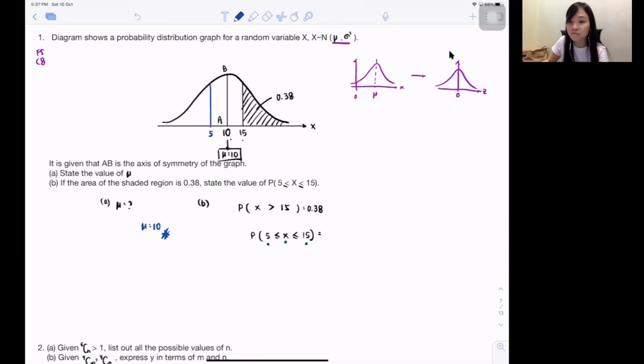Roughly here is 5. And then, okay, is the gap between 5 to 10 and 10 to 15 equivalent? Yes, 5 to 10 difference is 5. 10 to 15 difference is also 5, correct? So the gap is the same. You know that actually they are balanced, correct? And I already said this is a bell shape, if they are balanced, isn't it the corner on the left side and the corner on the right side will be equivalent? So this one will be 0.38 as well.